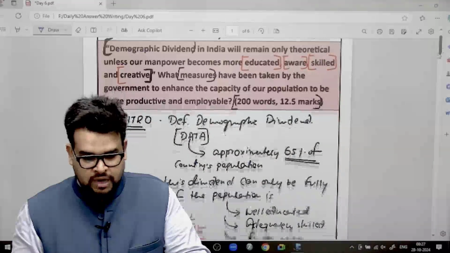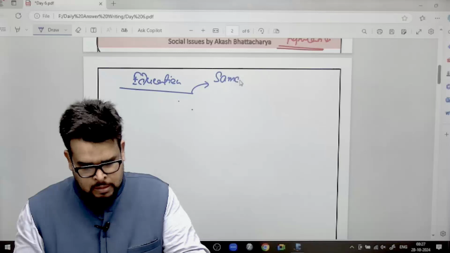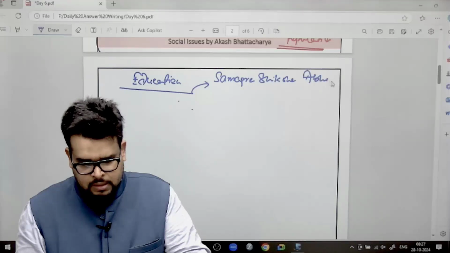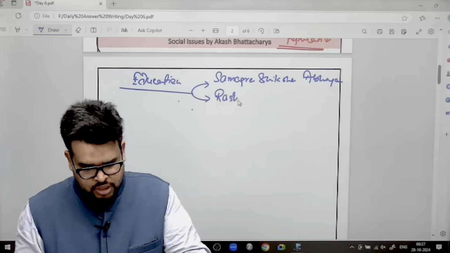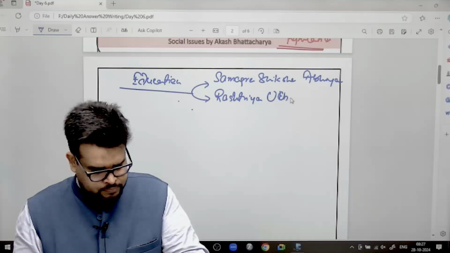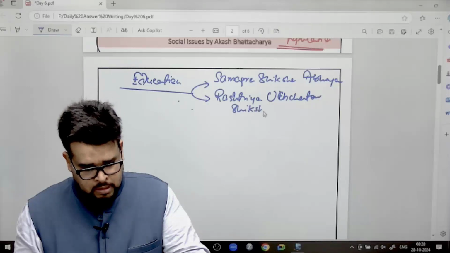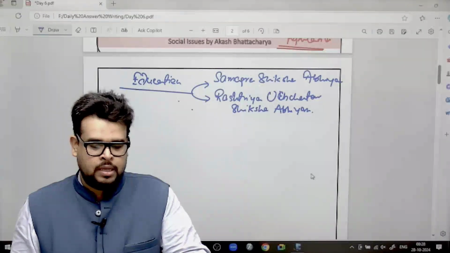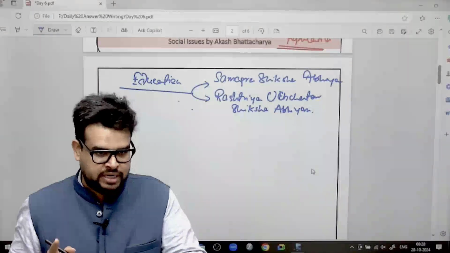So in education mein you can write Samagra Shiksha Abhiyan. Second you can write over here is Rashtriya Uchchatar Shiksha Abhiyan. This is it. Okay. If you have a lot more, you know about lot of programs and all, obviously you can write. Okay.